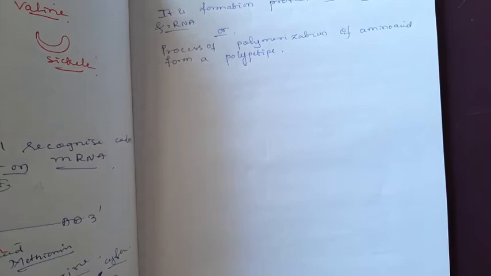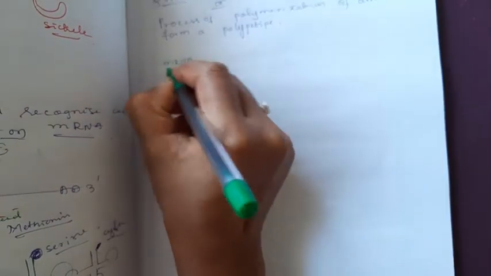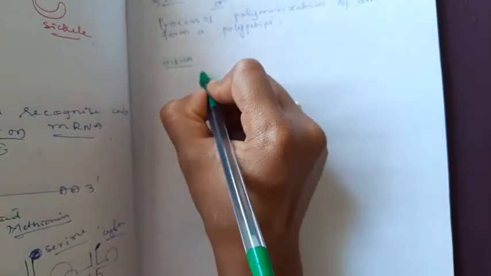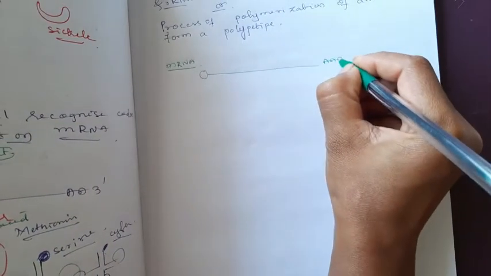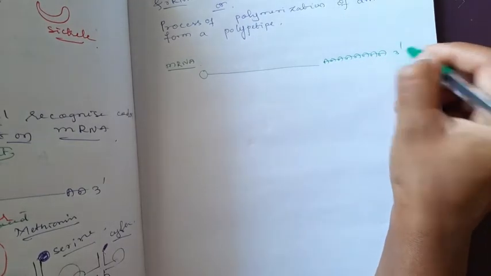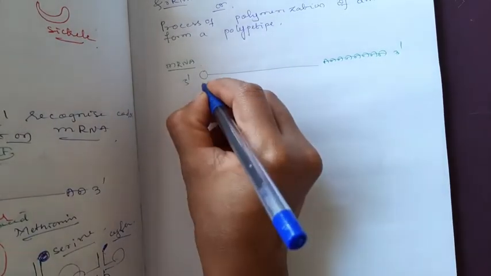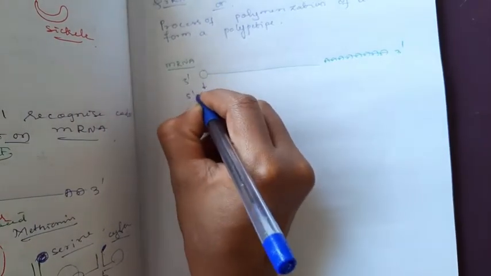Before starting the actual process of translation, firstly you have to understand the clear structure of mRNA. We already discussed mRNA, but there are a few points which we left. Three prime, 5 prime. This is the 5 prime capping.